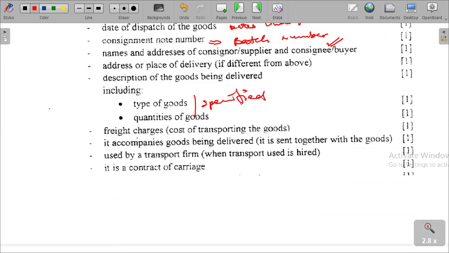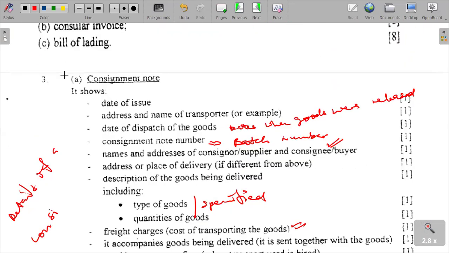Quantities of goods, obviously, when goods are transported, there must also be the quantities. Freight charges, which are the cost of transporting the goods, are also indicated there. It accompanies goods being delivered. It is sent together with the goods. That is the consignment note. These are the details of a consignment note.